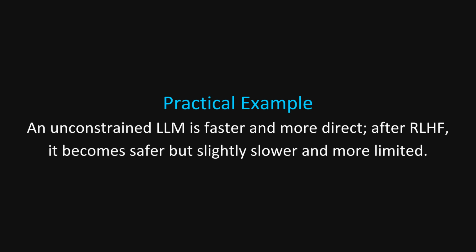Imagine a large language model that without constraints answers any question with maximum directness and creativity. After applying alignment methods like reinforcement learning from human feedback, the same model becomes more cautious. It refuses certain requests, avoids harmful content, and adds disclaimers. That extra filtering is the alignment tax, and it shows up as slower responses, shorter outputs, or slightly weaker benchmark scores compared with the unconstrained version.